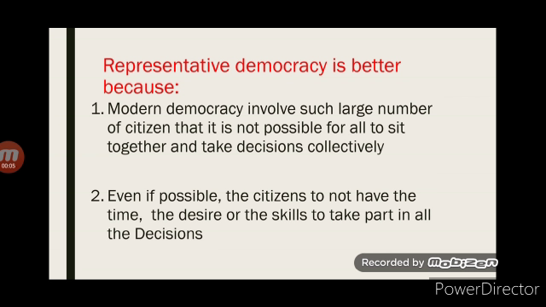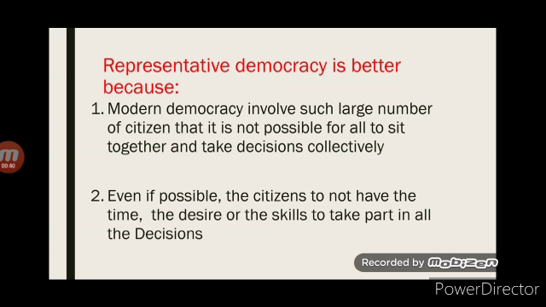Now the second one: even if it were possible, the citizens do not have the time, desire or the skills to take part in decision making. Children, if they could sit together, there may be some citizens who may not have the time to attend that assembly or meeting, or some people may not have the desire or skill to take part in the decision making process.